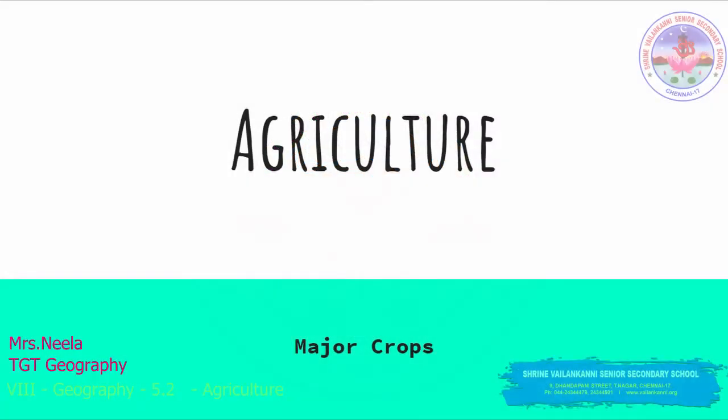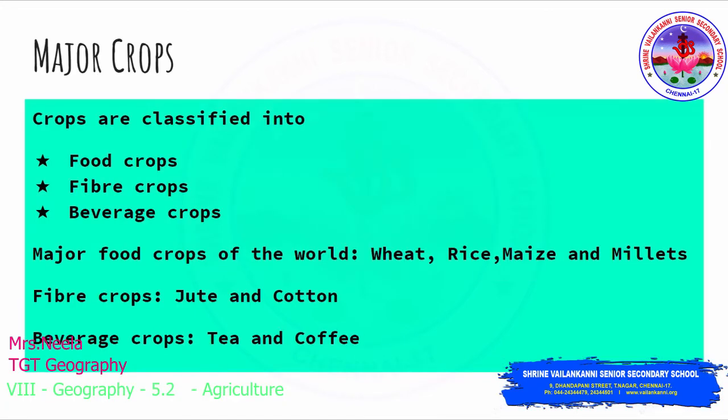Hello children, in today's video we are going to see about the major crops under the chapter Agriculture. The crops are classified into food crops, fiber crops and beverage crops. The food crops are wheat, rice, maize and millets. Fiber crops, the jute and cotton. The beverage crops, tea and coffee. Each and every crop we will see in detail in this video.